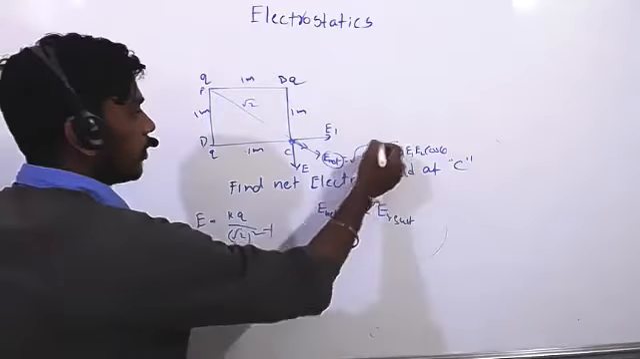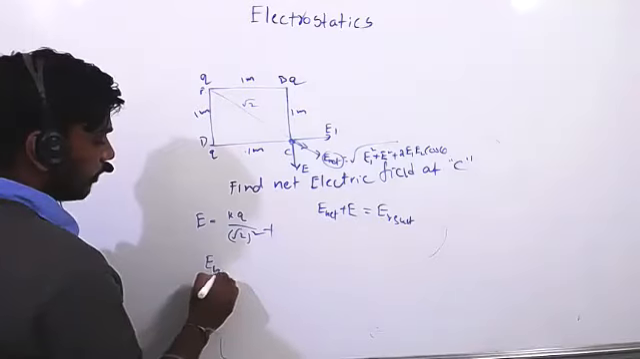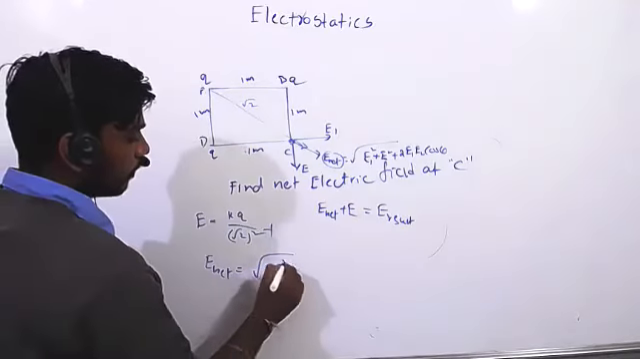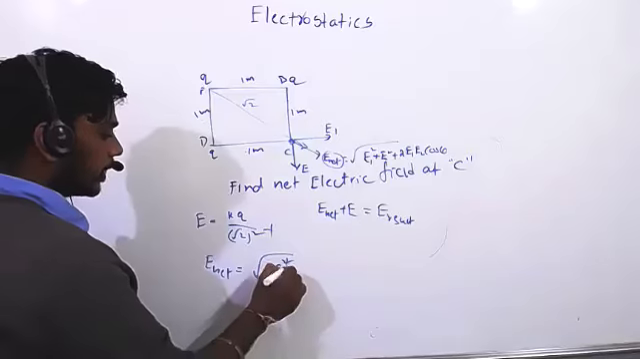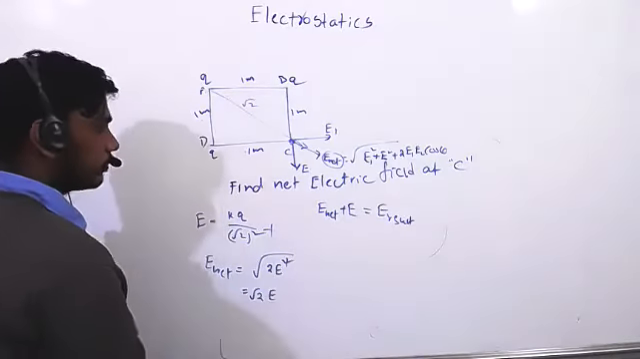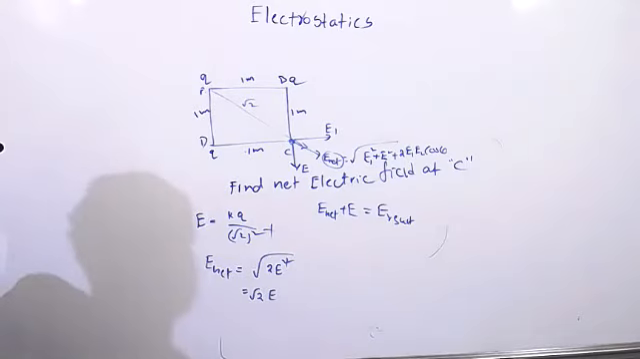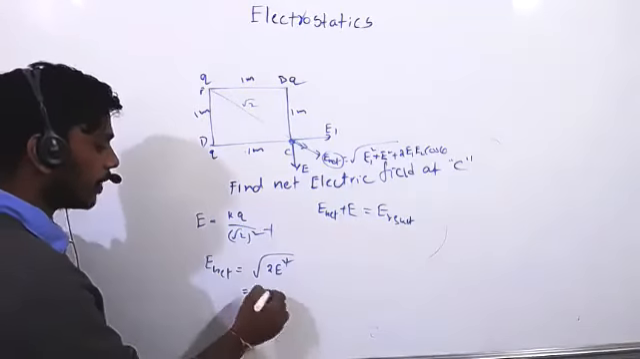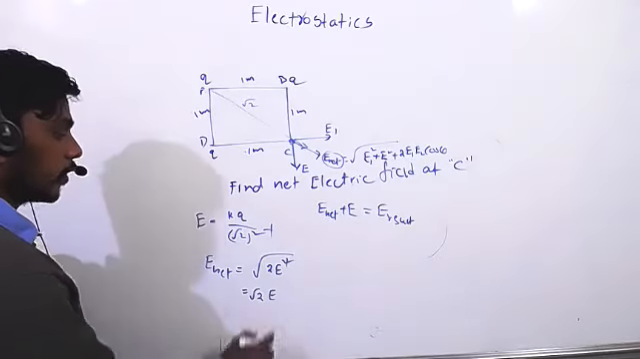So E net, how much will it be? E net equals root over 2E square, which gets cancelled, so root 2 E. Root 2 E plus this one. E is nothing but KQ by r square.